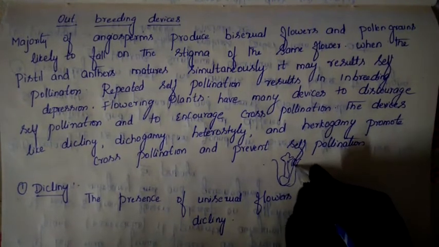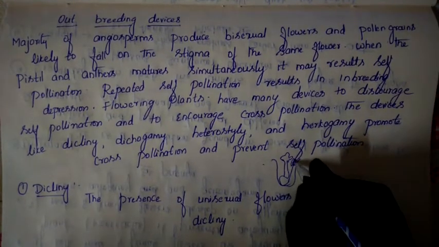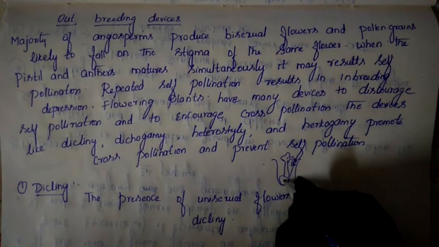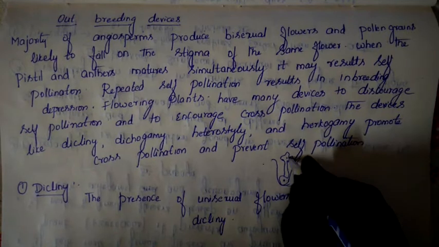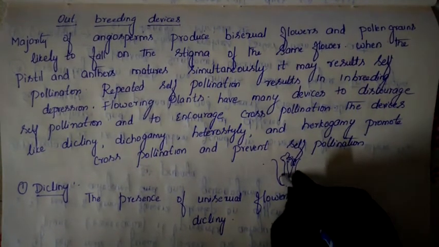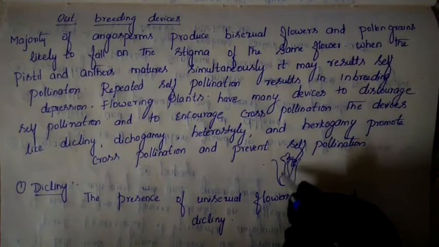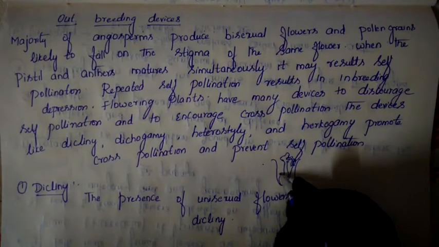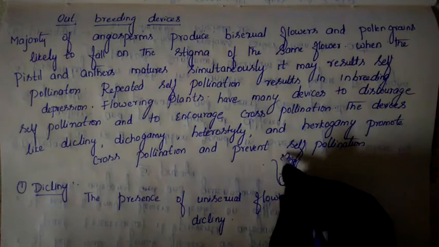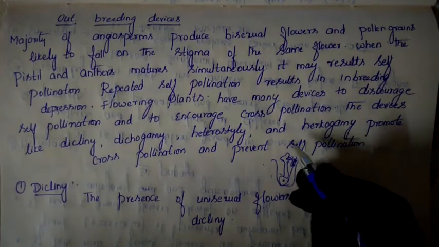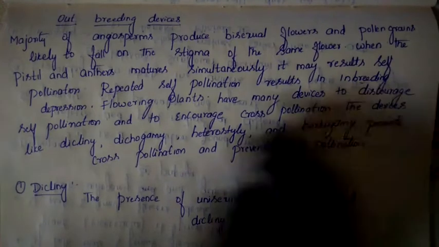Both mature at the same time: from the male part pollen grains are released, and in the stigma the egg matures. At that time there is a 100% chance of self pollination. Through self pollination we may get offspring, but there is a drawback: continuous self pollination may lead to inbreeding depression.